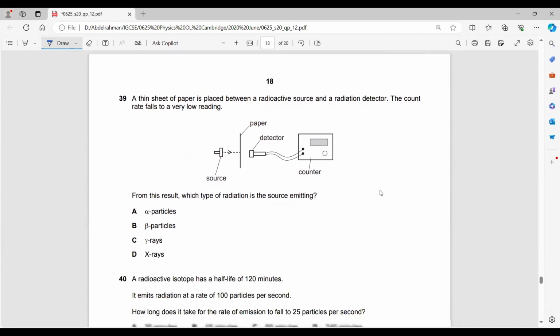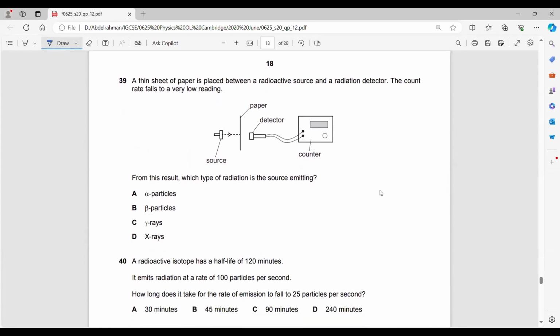A thin sheet of paper is placed between a radioactive source and a radiation detector. The count rate falls to a very low reading. From this result, which type of radiation is the source emitting? Definitely an alpha particle. Why? Because what does the paper do? It stops the alpha particles. It does not stop beta or gamma, and definitely not X-rays. A thin sheet of paper could stop alpha particles.